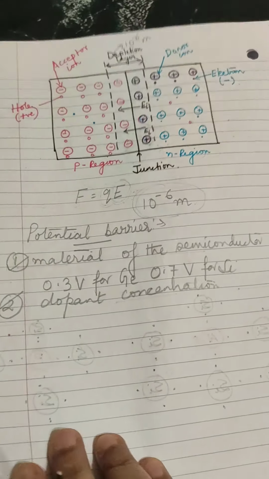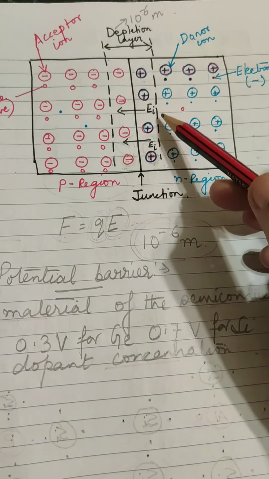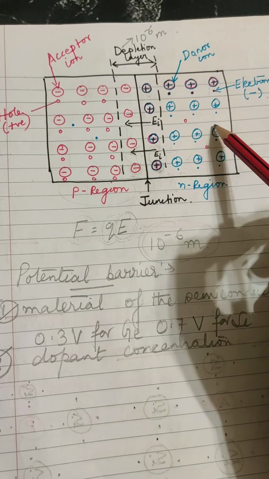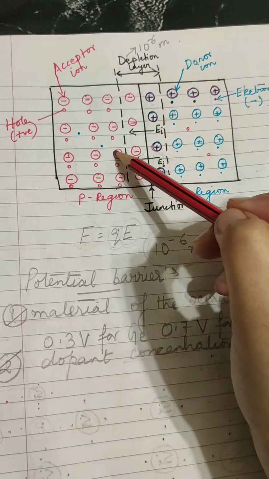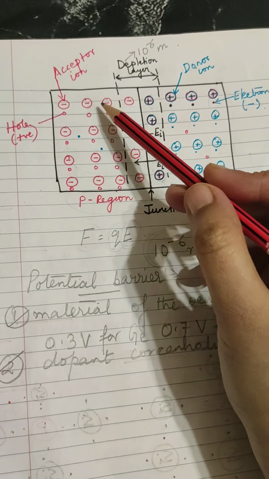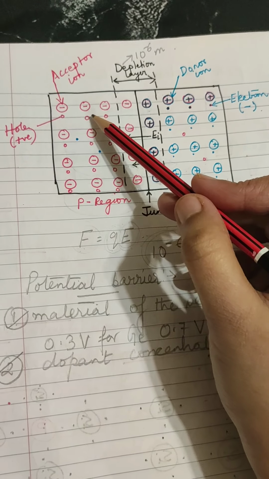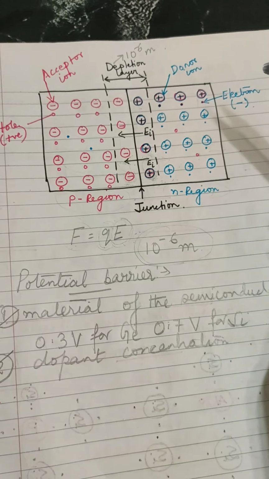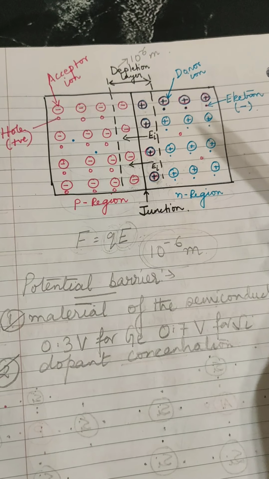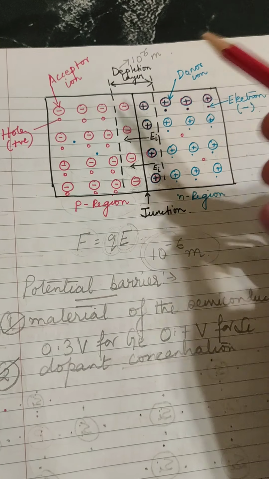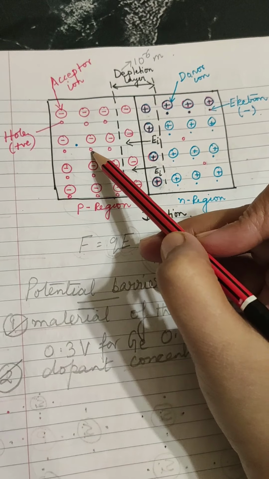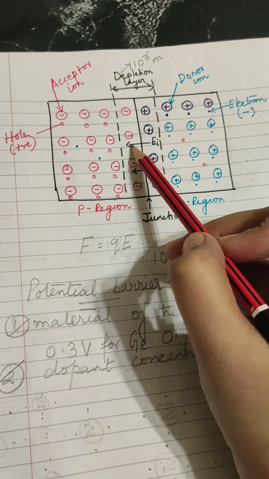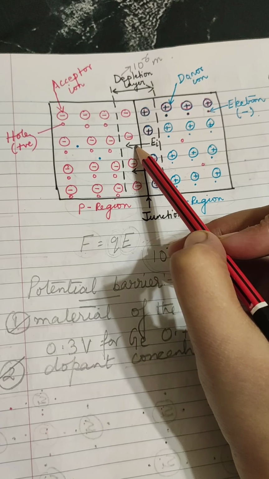Why dopant concentration? Because of how much impurity you are adding to the P region and to the N region. The more acceptor impurity, like aluminium, you add to the P region, the more holes are created. If more holes are created, they will repel each other, thereby pushing the depletion region this way.